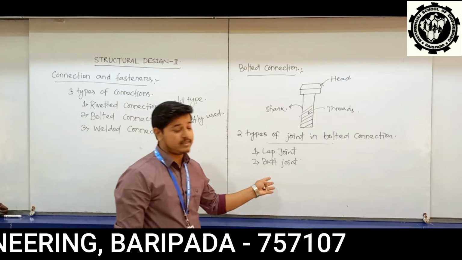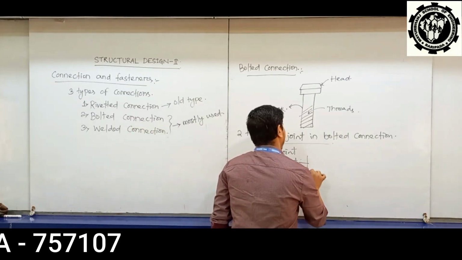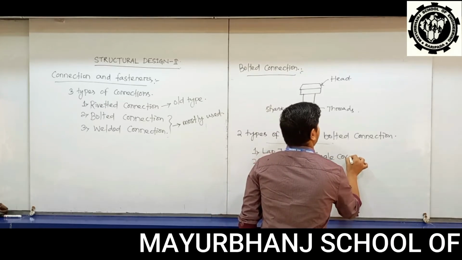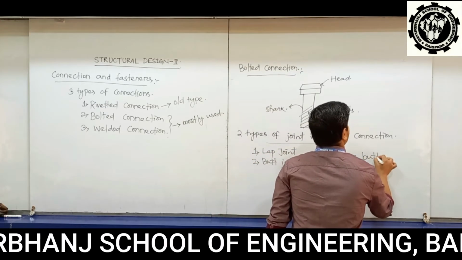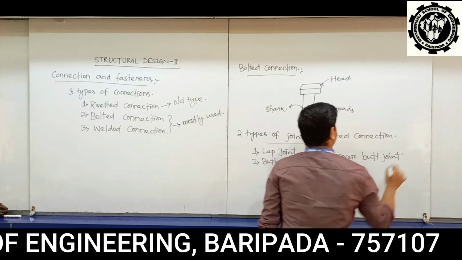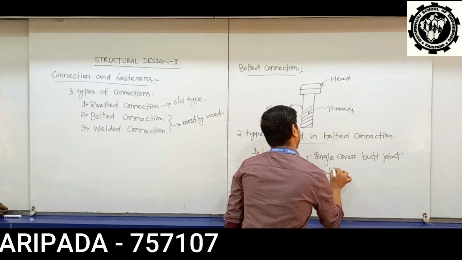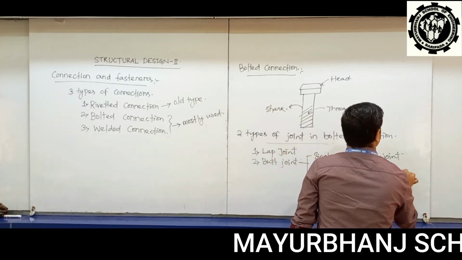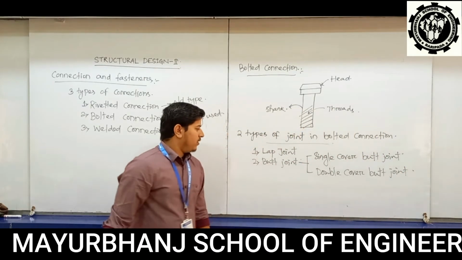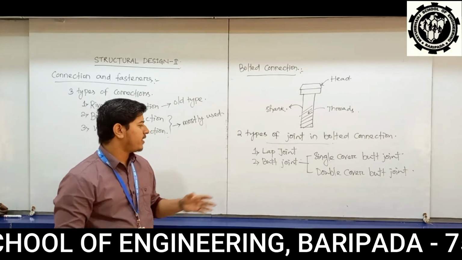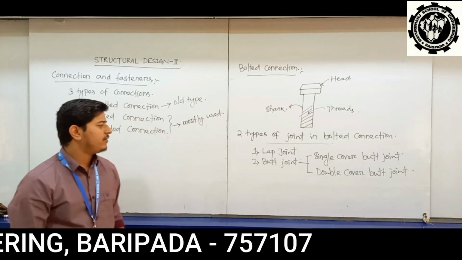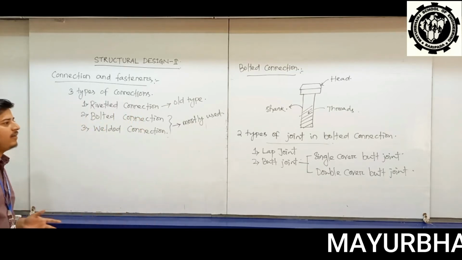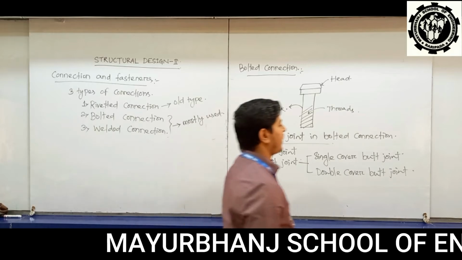Butt joint is again classified into two types: single cover butt joint, and double cover butt joint. So now we will study about lap joint and butt joint. Then we will study about how the bolt and plate fail, and what are the design criteria. Okay.